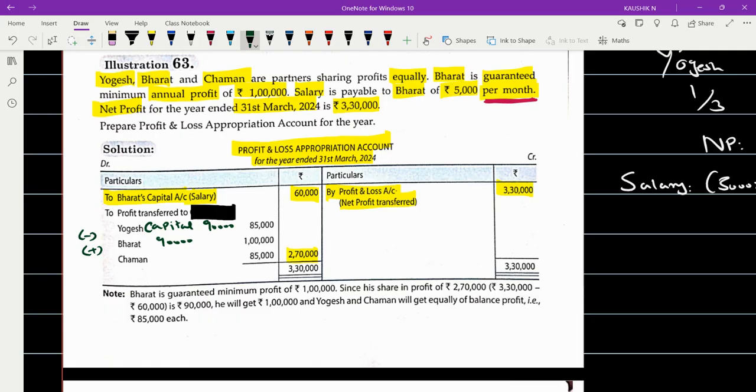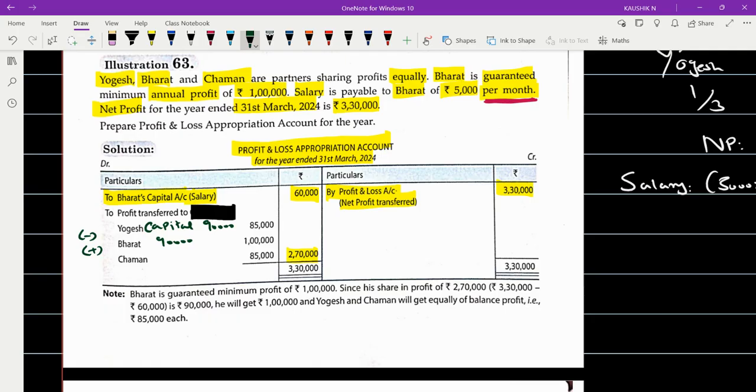Can you just prepare this P&L appropriation account alone in the way how I am expecting, and then can you just post it in our group so that we'll check it out and confirm whether it's correct or wrong. It's 5:50 right now. I'll give you 5 minutes time or at least 8 minutes time max, not more than that. So make sure you all complete the preparation of your P&L appropriation account and post the value in our group.